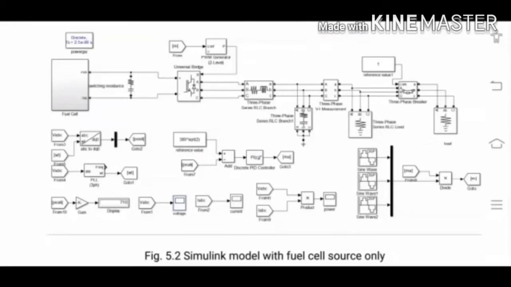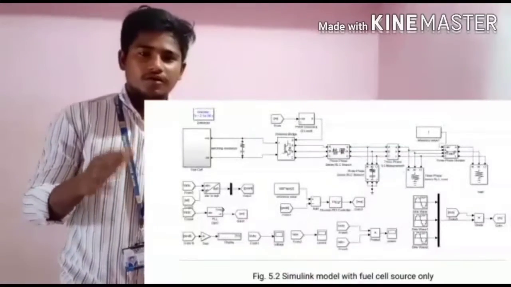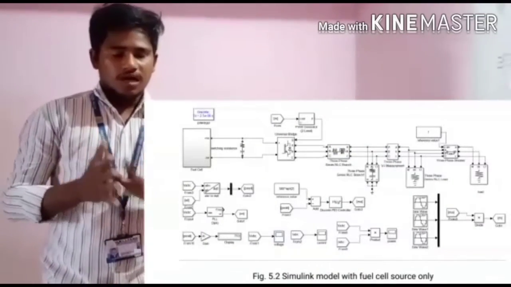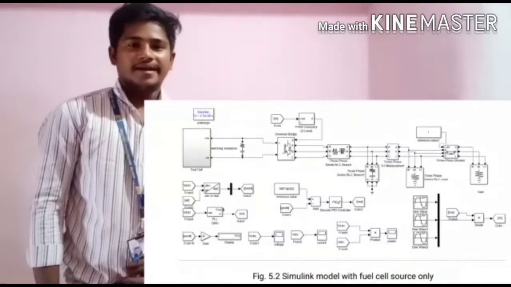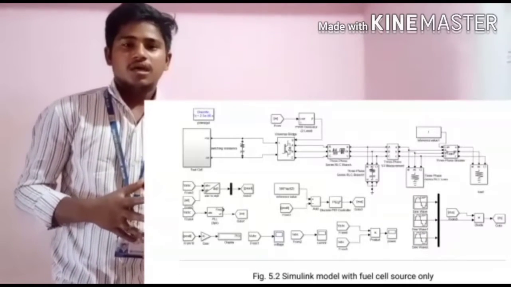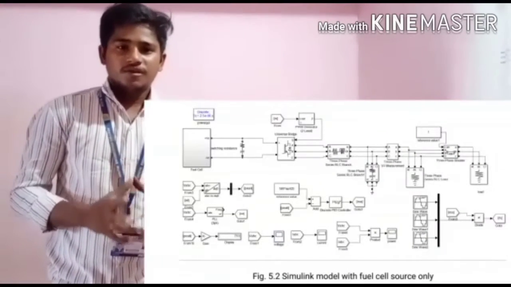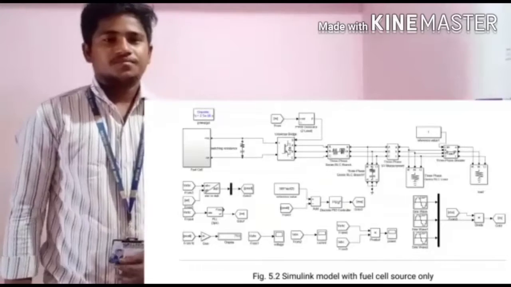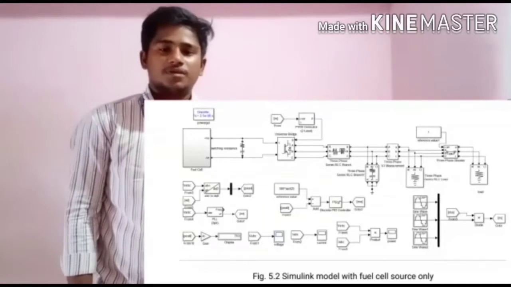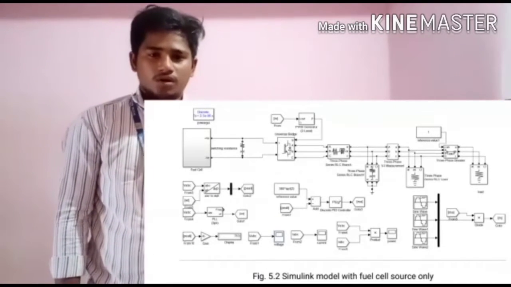Now explain about the fuel cell block diagram. This is the Simulink model of the fuel cell. Fuel cell output is given to the inverter. Inverter output is given to the 3-phase RLC load, 3-phase series branches, 3-phase VI measurement and 3-phase breakers. The inverter operation depends upon the pulse width modulator.